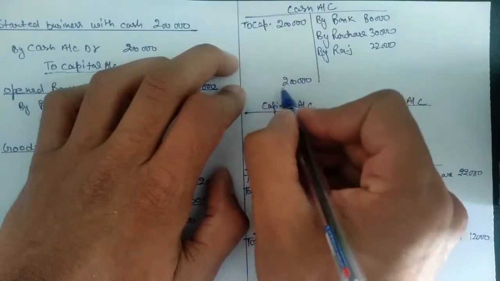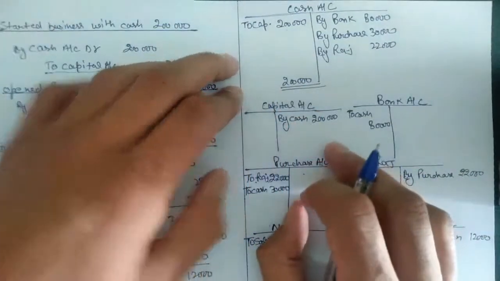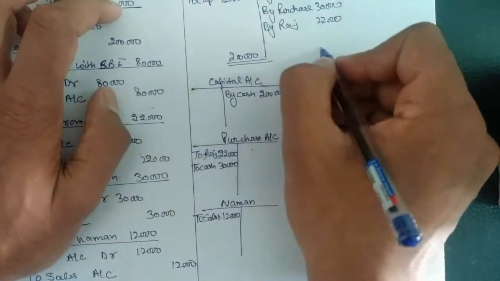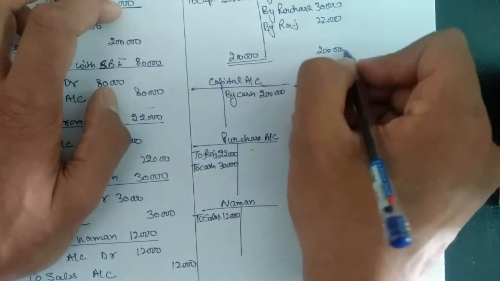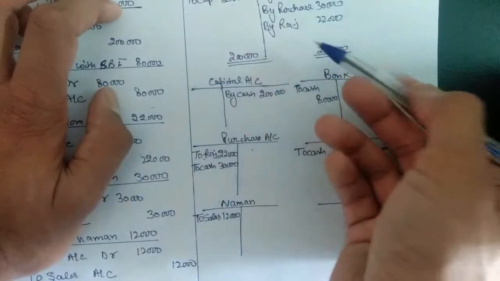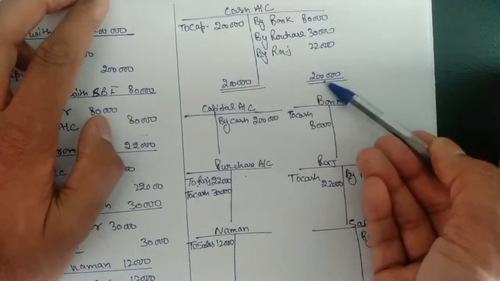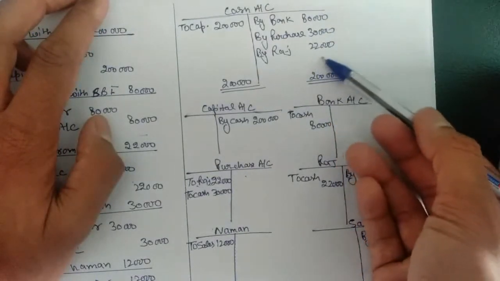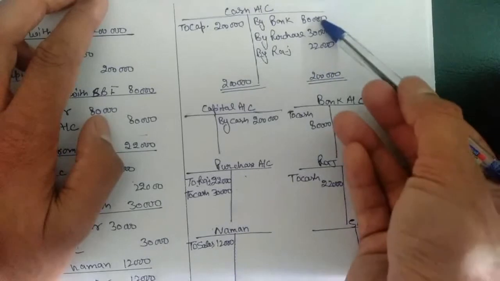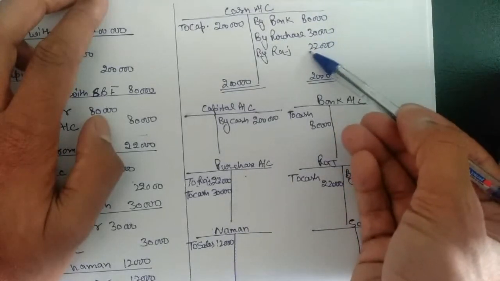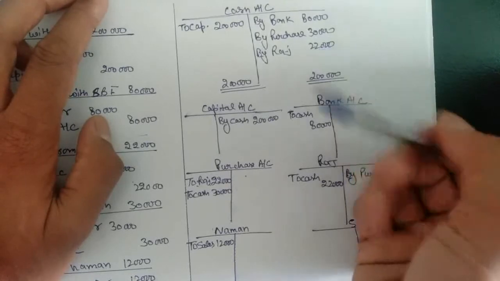So we will use this side as our highest side. We need to double cross again because we are closing this account. Same thing we have to do here, 2 lakh. Now we are going to deduct all these three balances from this, and the remaining balance of cash we will get. 80,000, 30,000 is 110, 20,000 is 130 and 2,000 is 132.